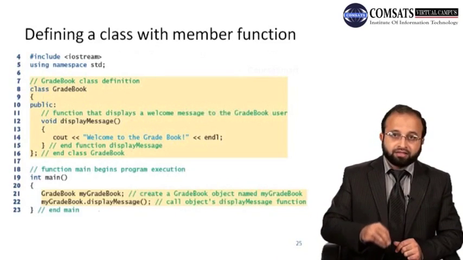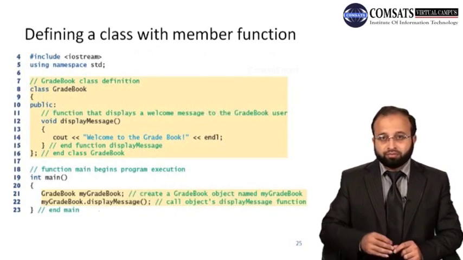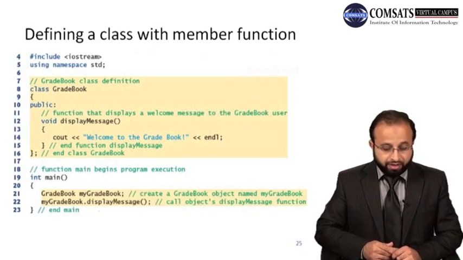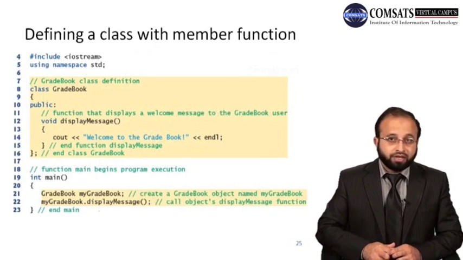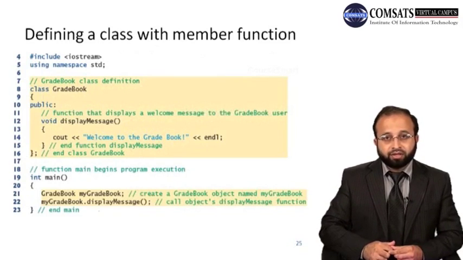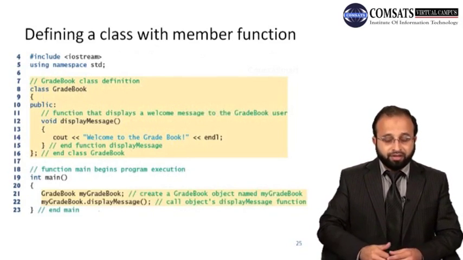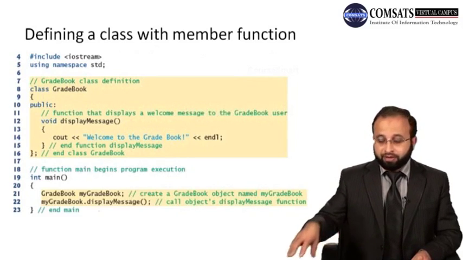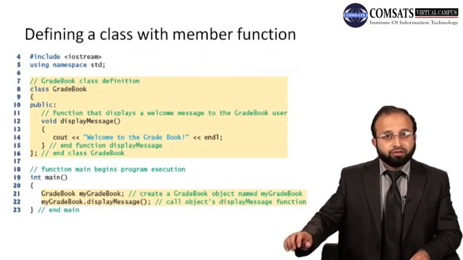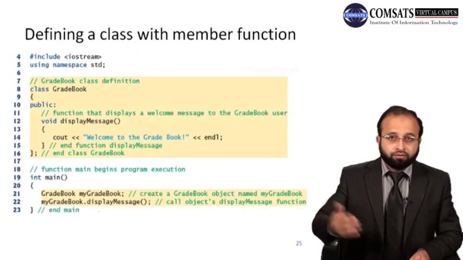So in order to execute the public member function of a class, you have to specify the object of that class. These functions are executed with the object, right? Without the object, it doesn't make sense, with which object is the displayMessage function executed? Same as if I say I'm executing the turning on behavior of the lamp, but there is no lamp here. Yes, if I bring the lamp and place it over here, then it is possible to execute that behavior, and it will change the state of the lamp from off to on.